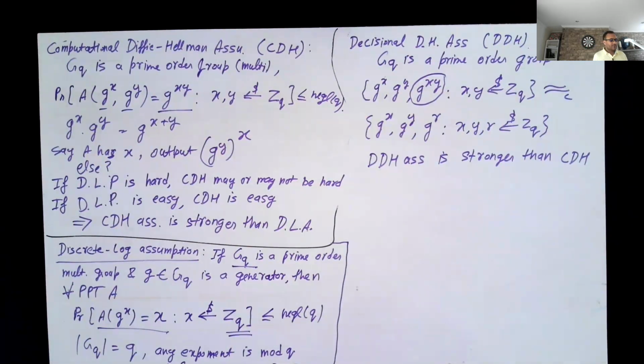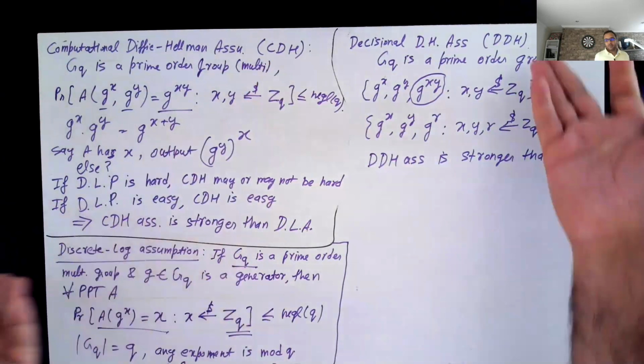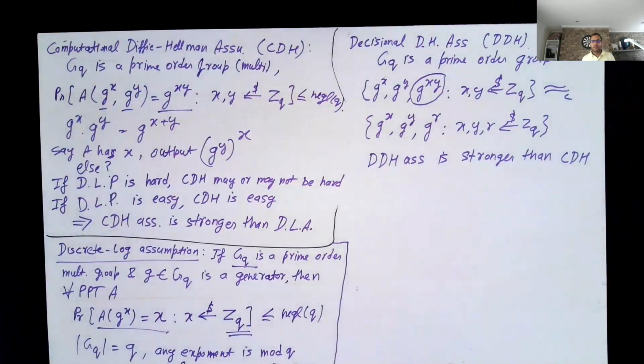But even if you cannot solve the CDH problem, maybe there are algorithms to solve the DDH problem. And in fact, there are some groups where we do know that DDH is easy, although we still believe that CDH is hard. But there are other groups where we believe that DDH is also hard.